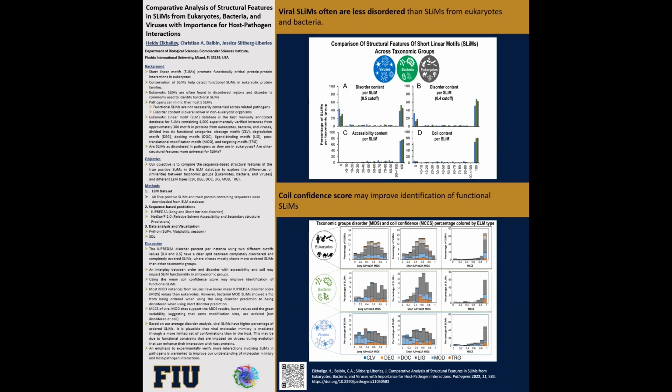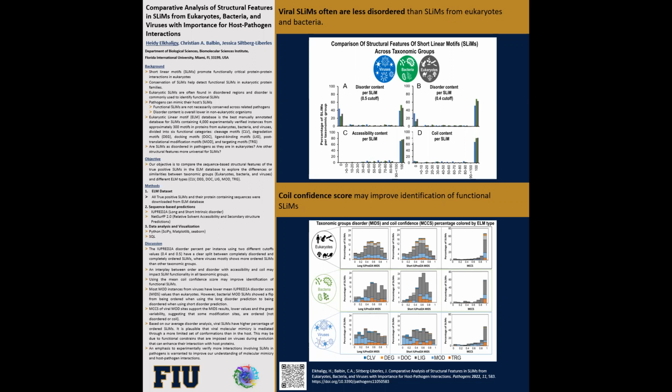I will present my poster titled Comparative Analysis of Structural Features in SLiMs from Eukaryotes, Bacteria, and Viruses, with importance for host-pathogen interactions. Cellular functions are regulated by protein-protein interactions, and alterations in the protein interaction network can lead to disease. This poster will focus on the protein interactions facilitated by short linear motifs, or SLiMs for short. SLiMs are short amino acid patterns ranging from 3 to 10 amino acids.